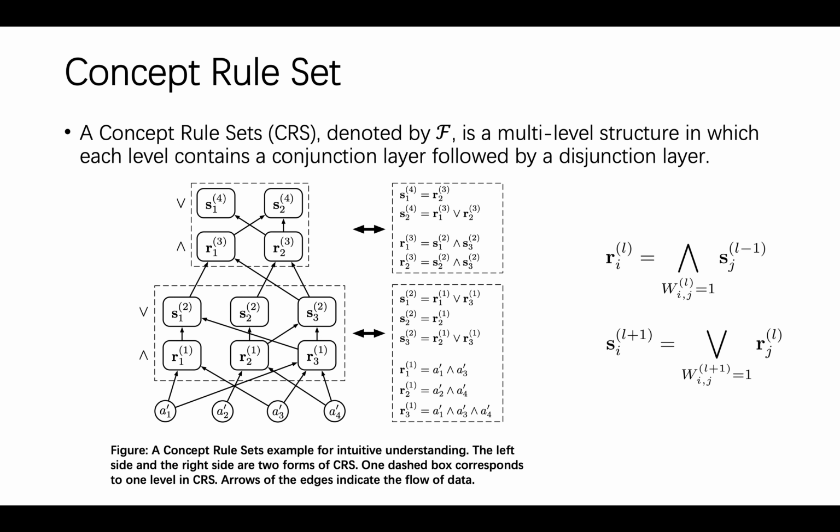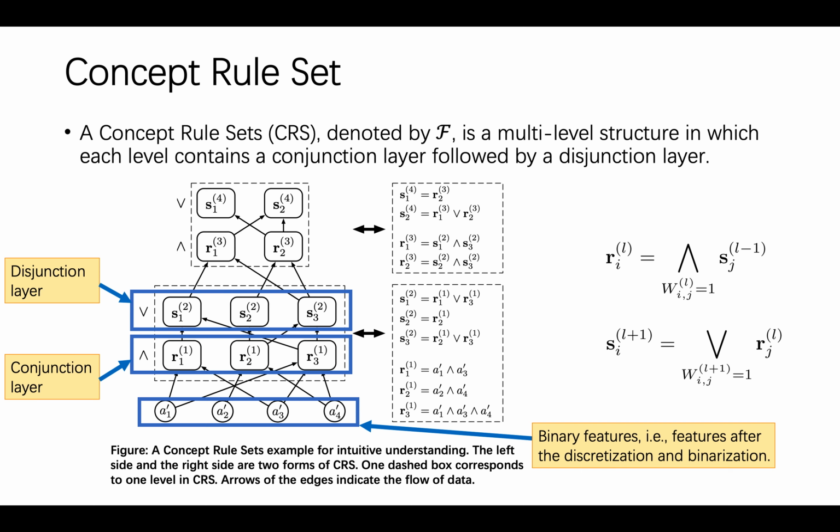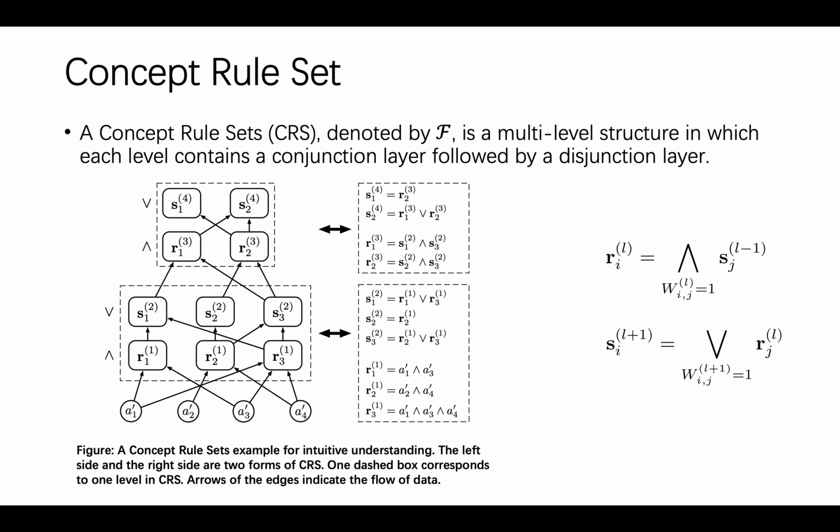The left side and the right side are two forms of CRS. The bottom layer is the input layer, and nodes in the input layer represent features after the discretization and binarization. The next layer is a conjunction layer, then a disjunction layer. Nodes in conjunction layers correspond to one rule, while nodes in disjunction layers correspond to one rule set. If there is an edge from node A to node B, it indicates that A is one of the elements in the logical operation represented by B.